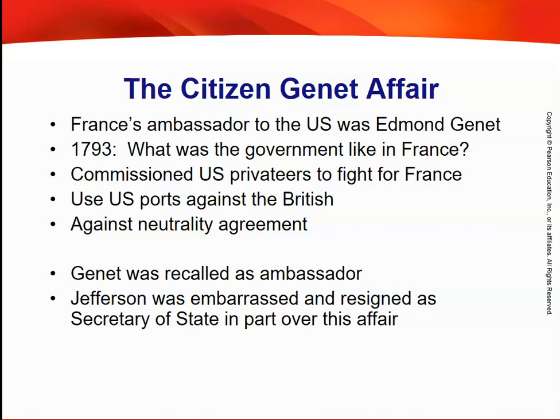Important to note, George Washington's first cabinet is not his only cabinet. Through the second term, most of his cabinet, all of his cabinet, changes at one point or another. So we're dealing with different people. His second cabinet is not as good as his first. So the Citizen Genet affair really tells us that you never know who you're dealing with in the French government.